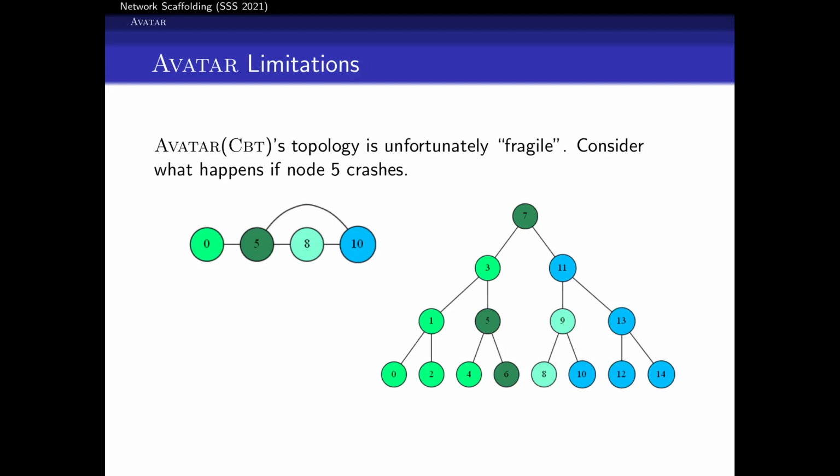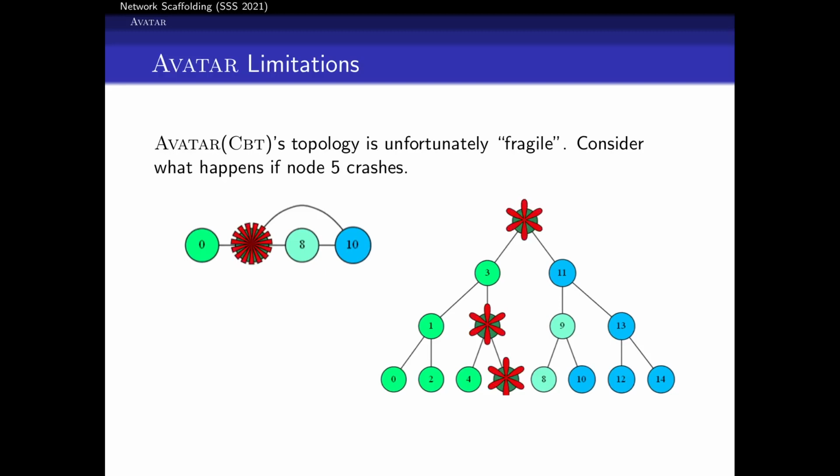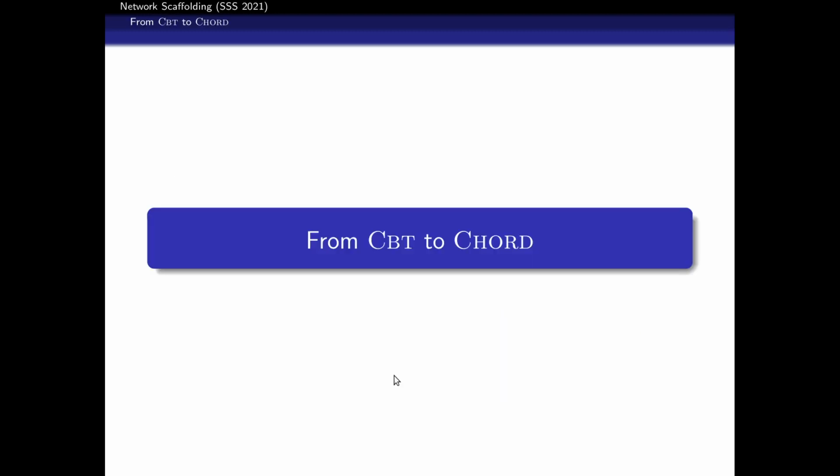So what's the problem? Well, the problem is that the topology of this complete binary tree is pretty fragile. For instance, it is a tree after all. If node 5 were to crash, we can see that node 0 and node 8 are now disconnected in the real network. What does that look like in the virtual network? We've separated one entire node. We've partitioned the network, and that's going to be bad. So what can we do about it?